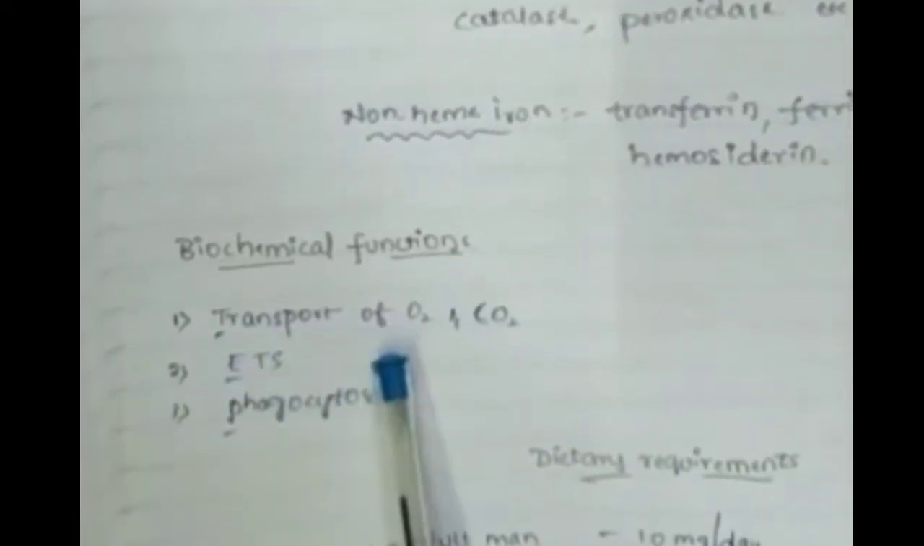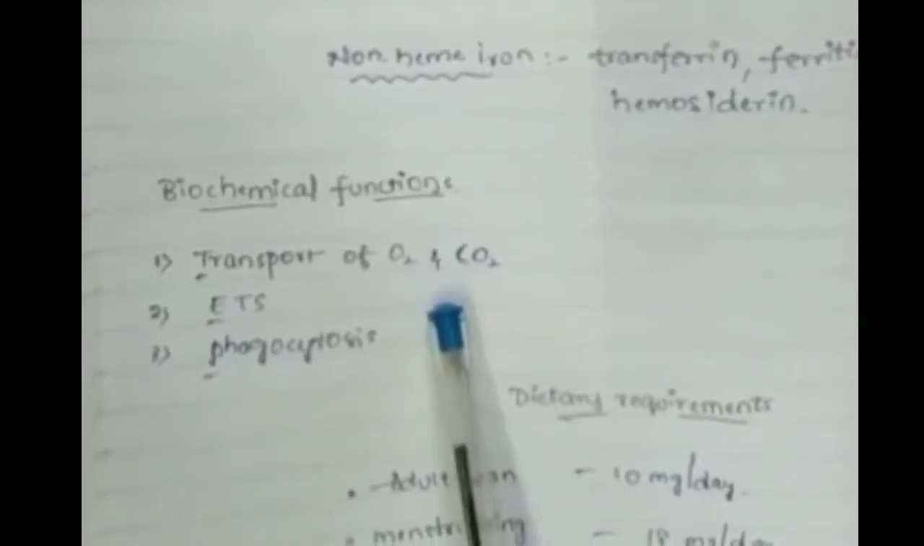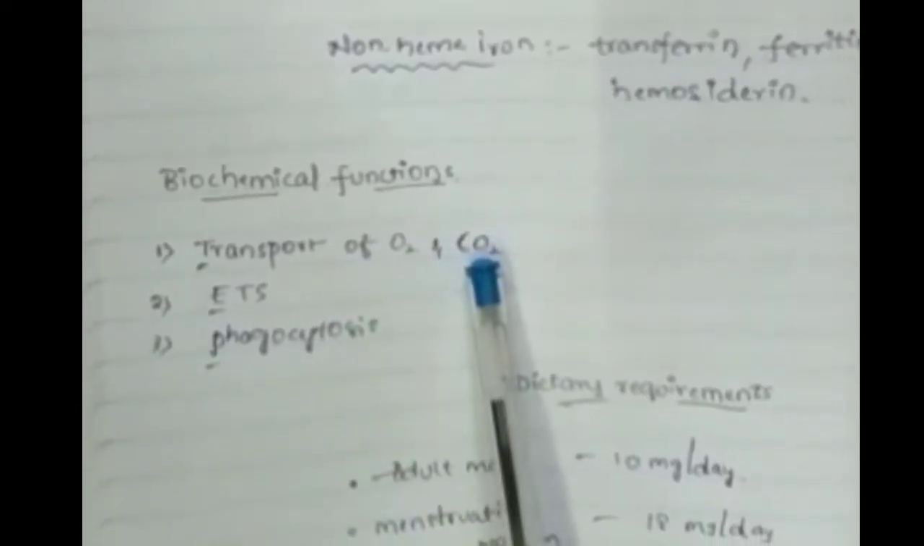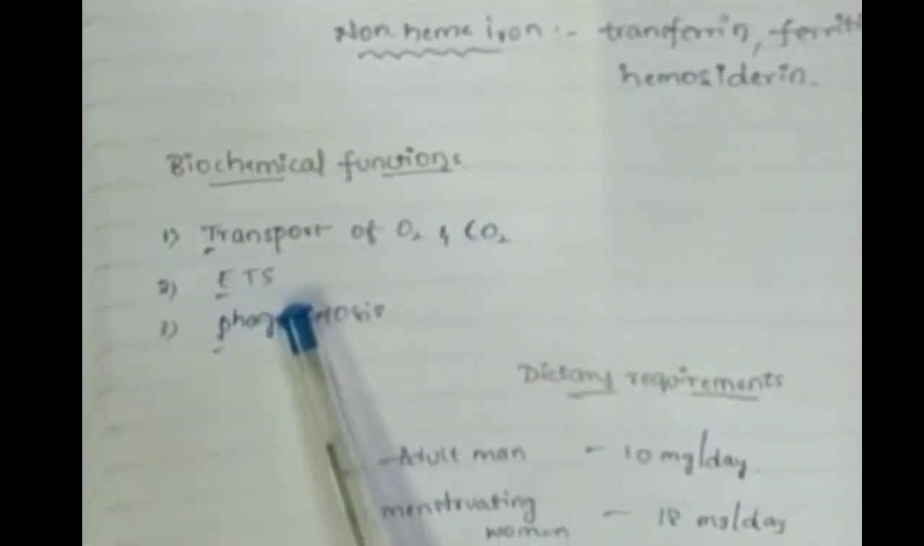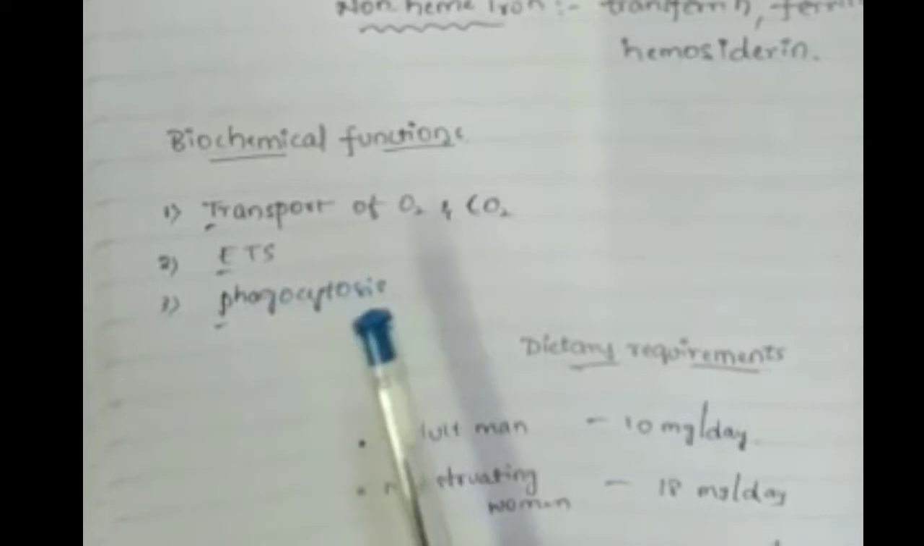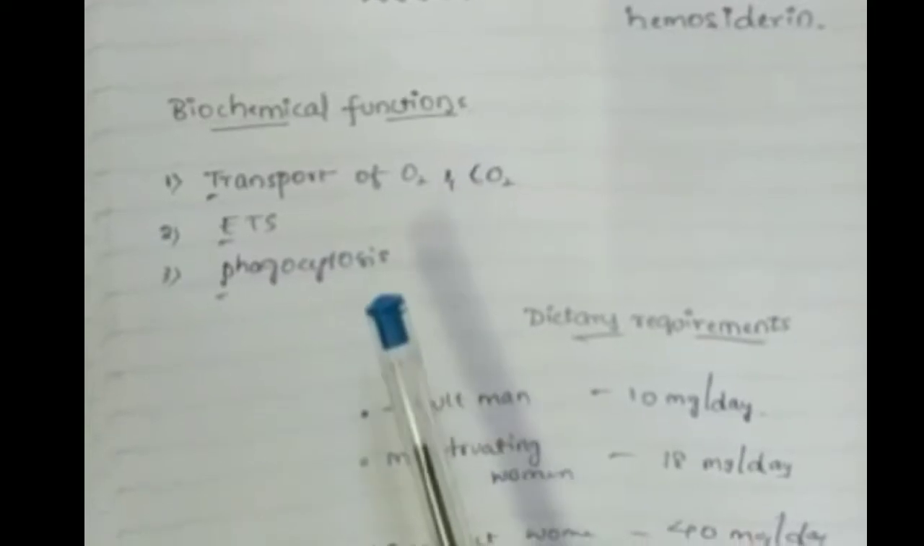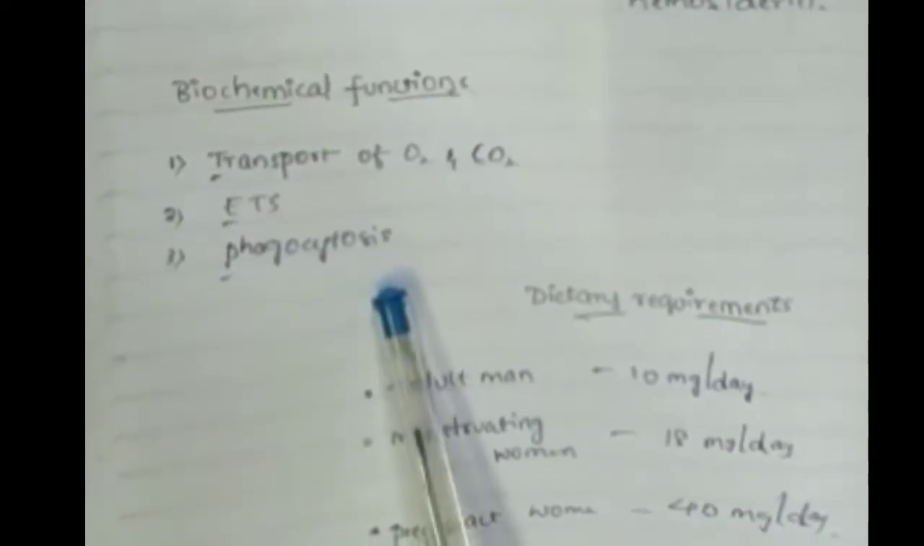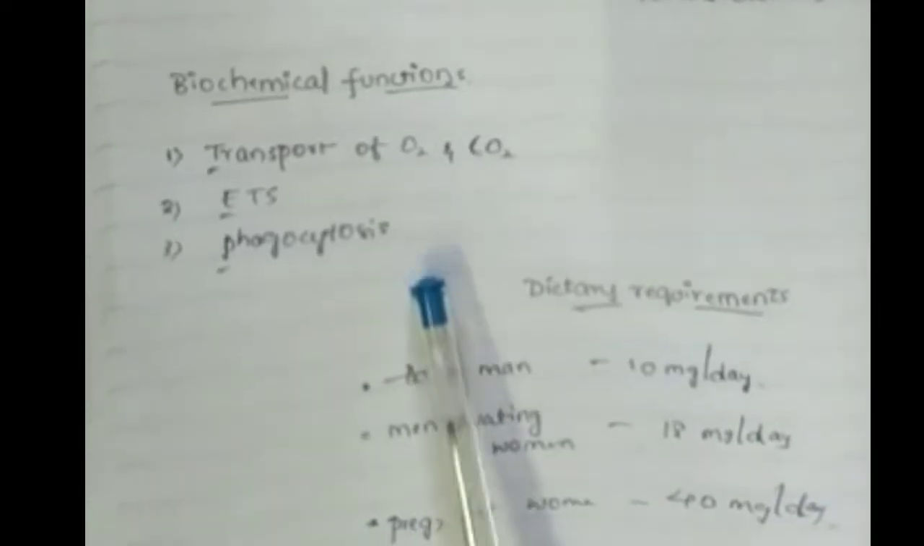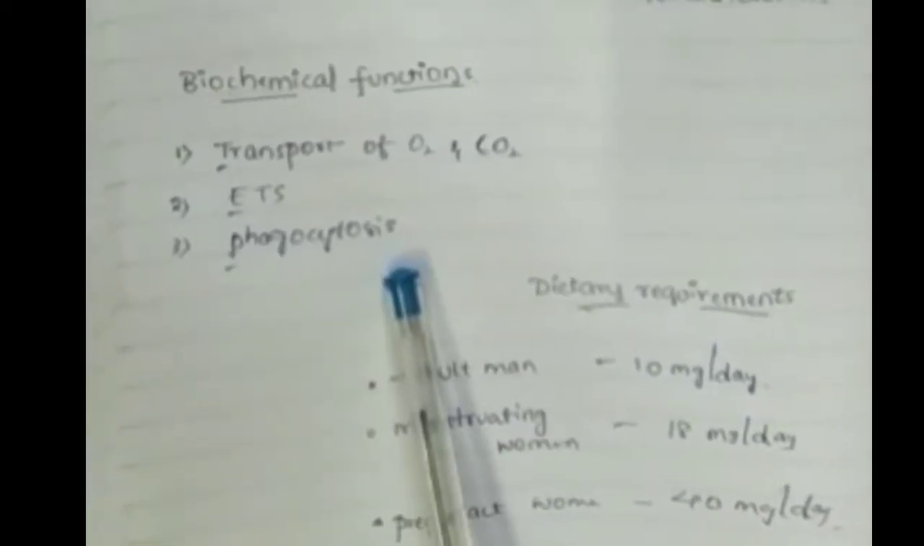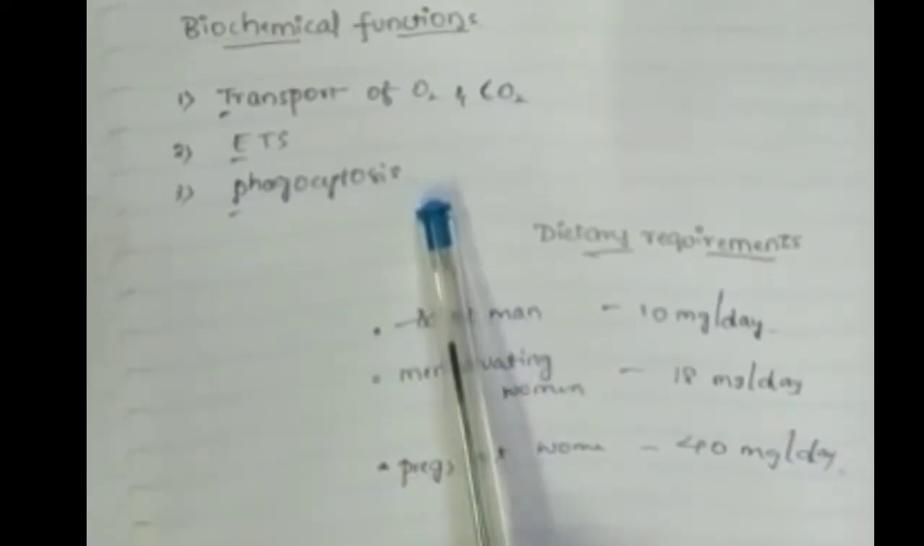Coming to biochemical functions, iron is used in the transport of oxygen and carbon dioxide. It mainly exerts its function through the compounds in which it is present. Hemoglobin and myoglobin are required for this process. In the electron transport chain, cytochromes and certain non-heme proteins are necessary for electron transport and oxidative phosphorylation. And next, in phagocytosis, peroxidase is a lysosomal enzyme. It is required for phagocytosis and killing of bacteria by neutrophils. These are the functions of iron.